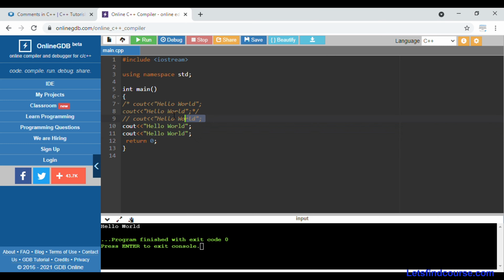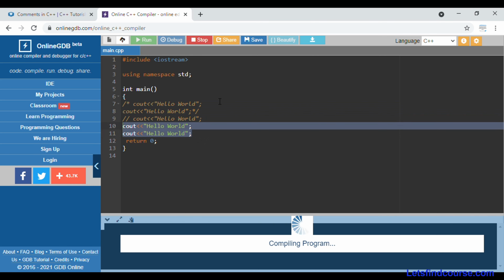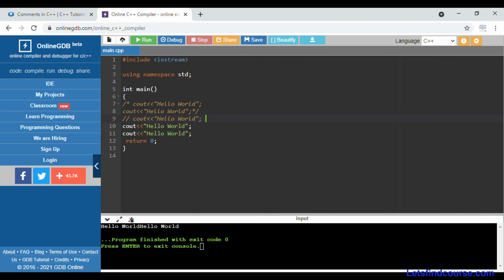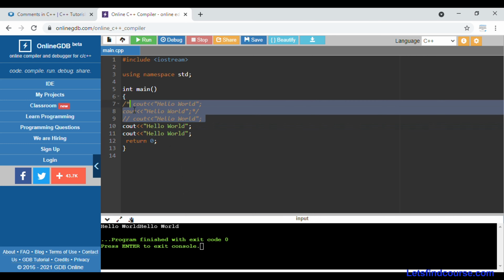So see, these 3 lines will be in the comment section, and these 2 lines will be executed during the run. So when I run this code, you can see hello world, these 2 lines over here, and these 3 lines are considered as a comment. So in this way, single line comment and multiple line comment work in C++.